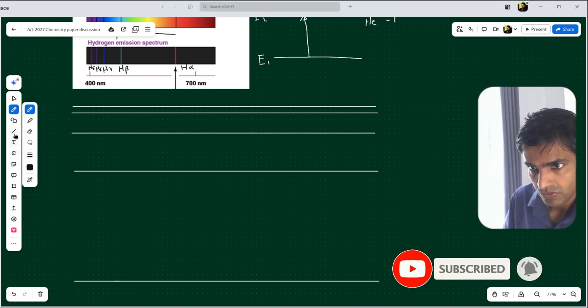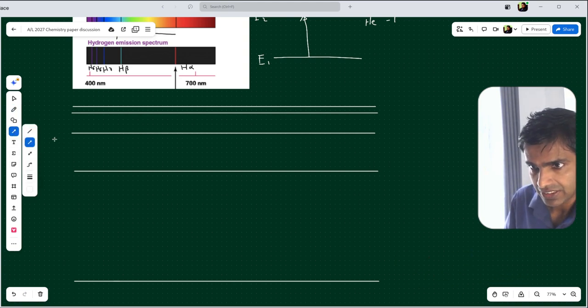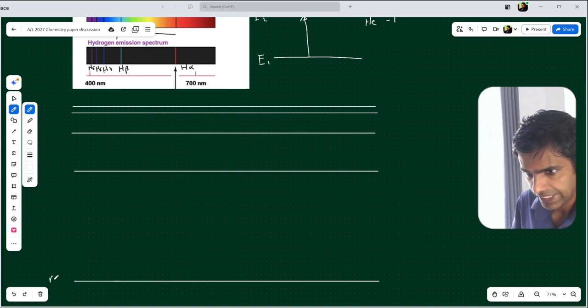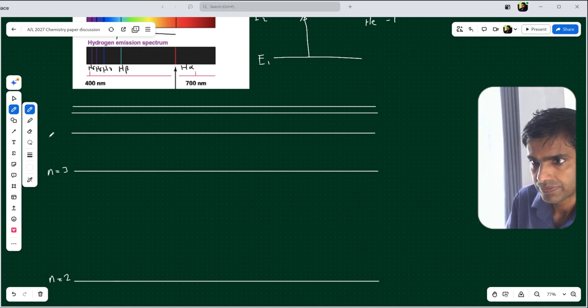So we can consider about the energy transitions. You should know that energy transition for the visible region of hydrogen spectrum ends or begins at the second principal energy level. Fourth principal energy level, fifth principal energy level, sixth principal energy level.